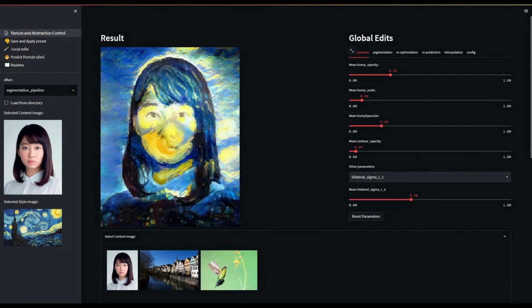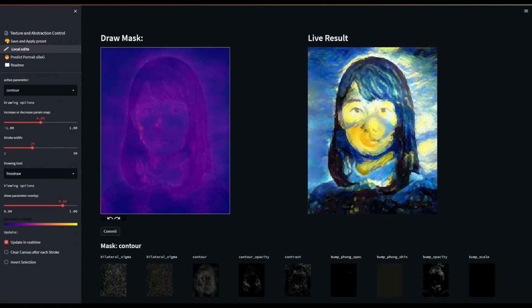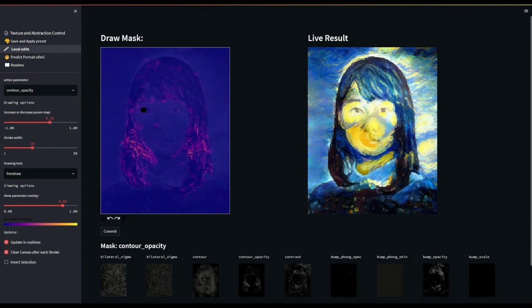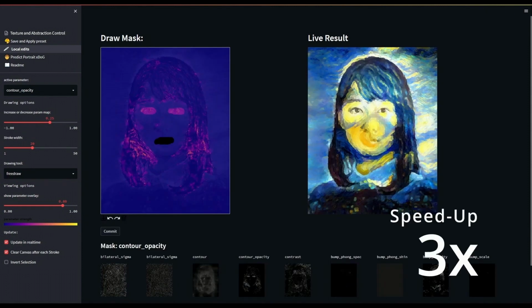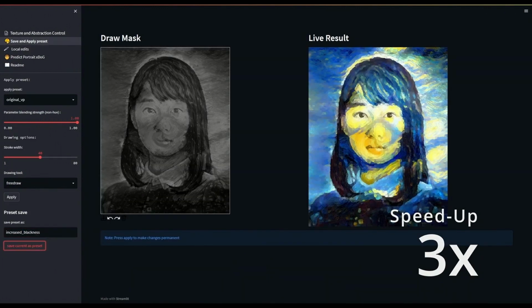In our next example, we want to aesthetically enhance an image using local editing. For this, we can edit the parameter masks after decomposing the image's texture. We choose the appropriate parameter to edit, such as amount of contours, and then draw on the canvas to increase or decrease values in the selected region. The color mapping on the left displays the strength of parameters per pixel, while the editing result is shown on the right. Here, we increase the contour amount in the eye and mouth region.